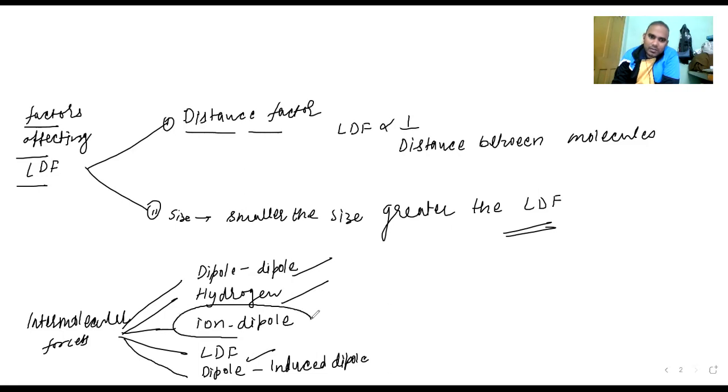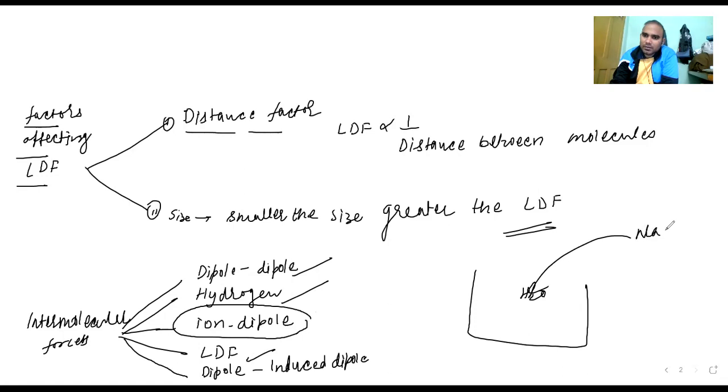Ion dipole: suppose we have H2O, and you put in sodium metal, Na plus, and it gets dissolved. How is it going to dissolve? If there is sodium Na plus, what is happening? You can take HCl also. This is positive, and in the water molecule you can see this is the partial positive and this is the partial negative.